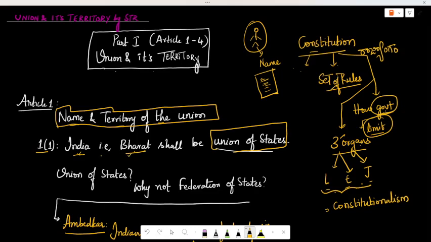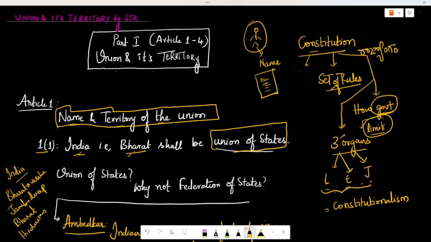While deciding the name of the country, like the name of a child, some people said we'll continue with India because we are known to the world as India, someone said we'll call it Bharatavarsha, someone said Jambudweep, someone said Bharat, and someone said Hindustan.